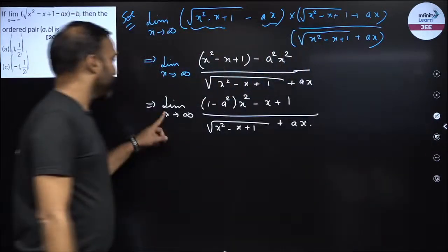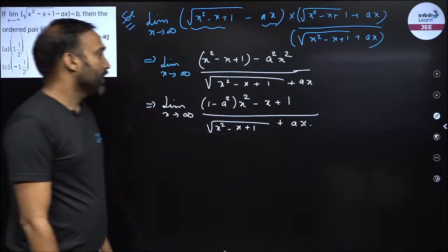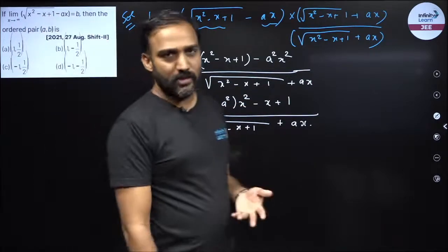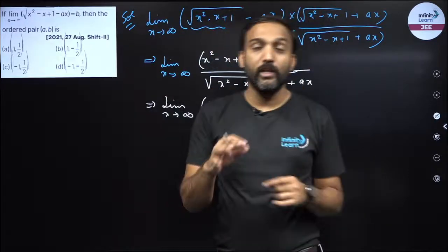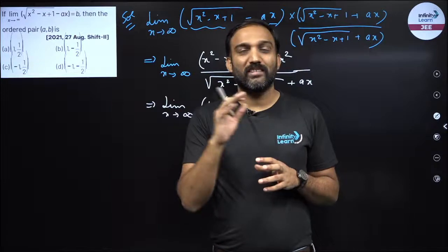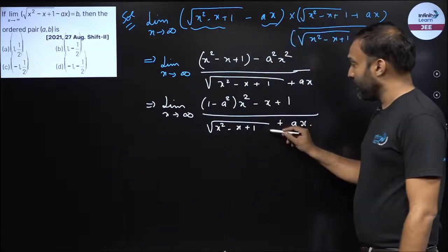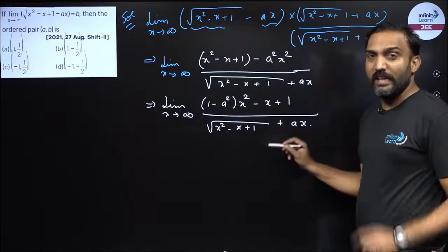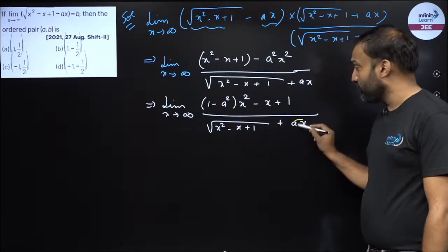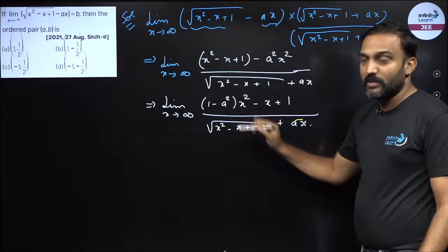Now if I put x tending to infinity, this becomes infinity by infinity form. Now in infinity by infinity form, I can use L'Hopital, or if you remember, we used to take x raised to the power common, where power is the maximum power of x. Now over here, if you compare, the denominator is a linear expression. I have x square, but I have an under root, so this becomes linear.